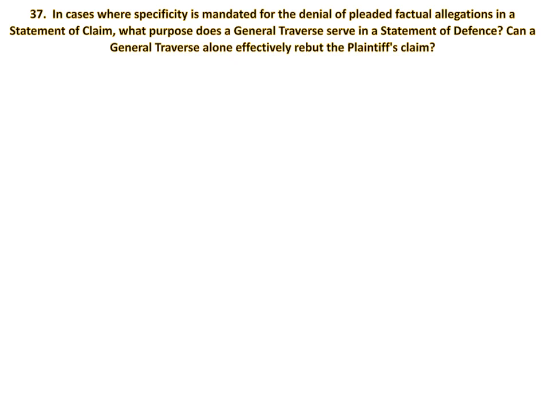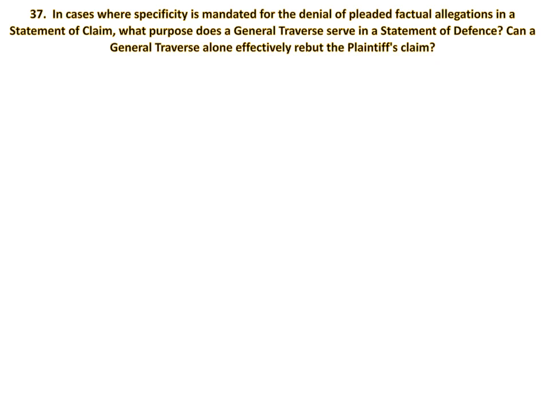Or you can have another general traverse, except where expressly admitted, the defendant denies every allegation of fact contained in the plaintiff's statement of claim, as if same have been set out in extenso and denied in seriatim. In other words, the defendant is saying that apart from what they expressly admit, they deny every allegation of fact in the statement of claim.